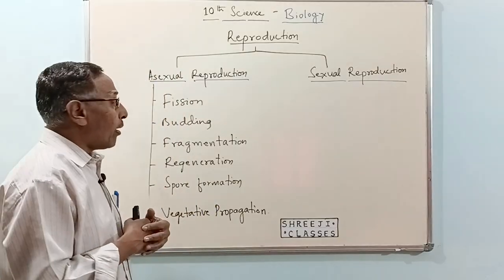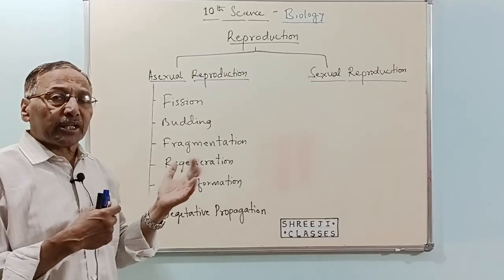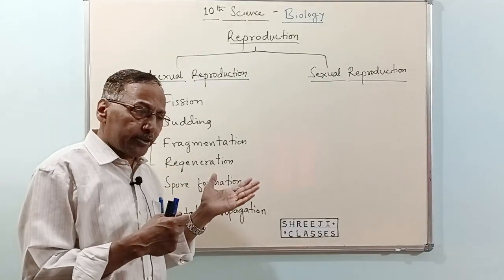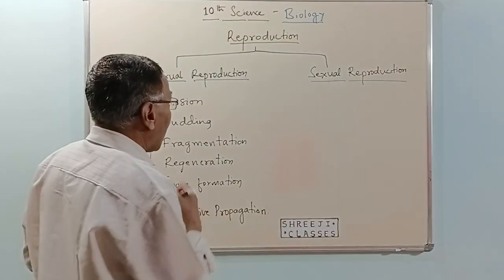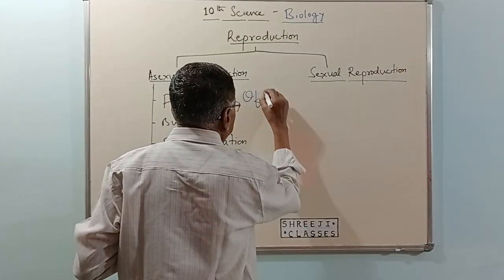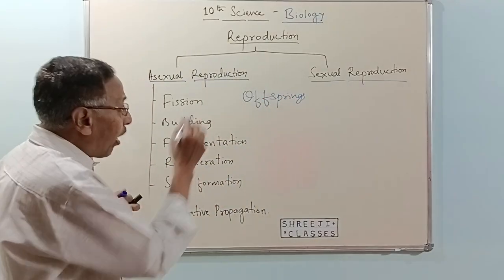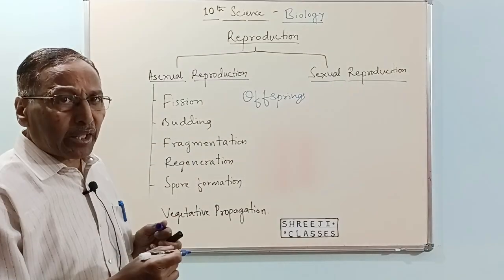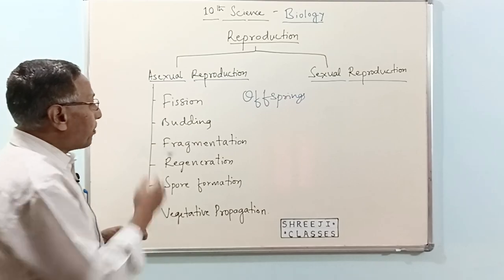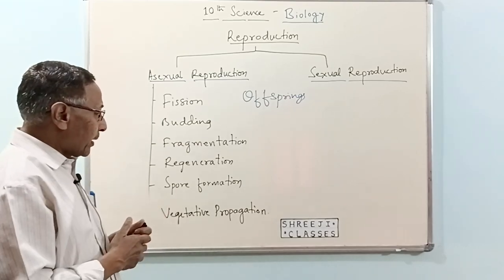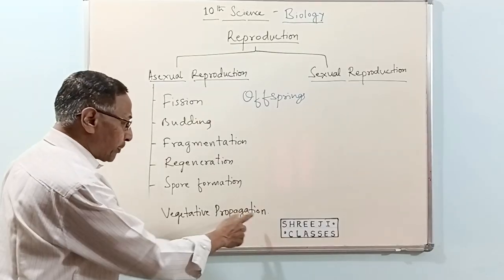Now, asexual reproduction. In this asexual reproduction, there are different types through which the organisms produce new ones, or what we call offsprings. Organisms produce offsprings or new organisms of their own kind. So, there are different types like fission, budding, fragmentation, regeneration, spore formation and vegetative propagation.